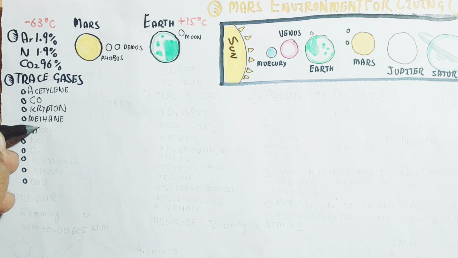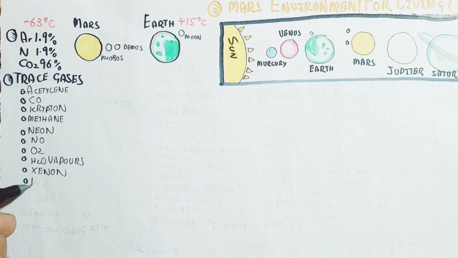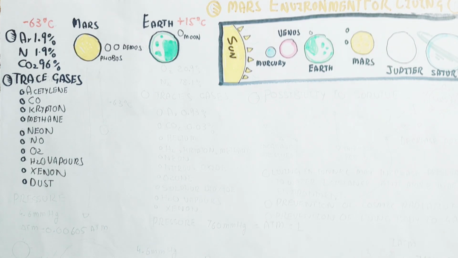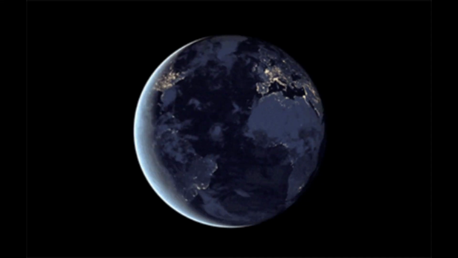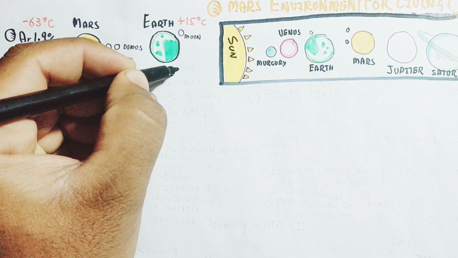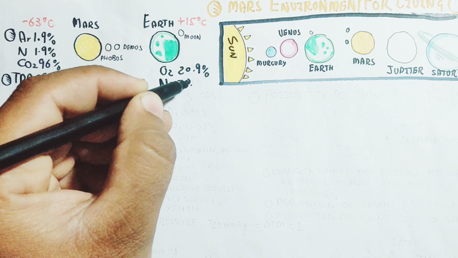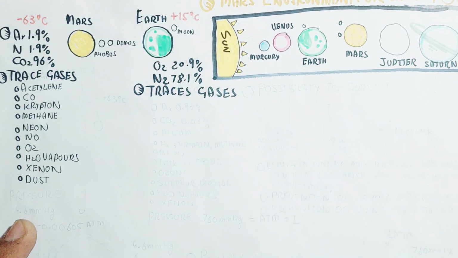Trace gases are acetylene, carbon monoxide, krypton, methane, neon, nitrogen oxide, oxygen in trace form, water vapor and xenon, while on Earth oxygen and nitrogen are the most abundant.